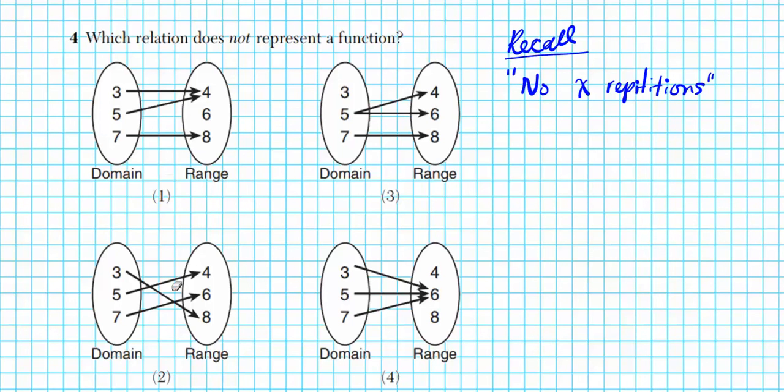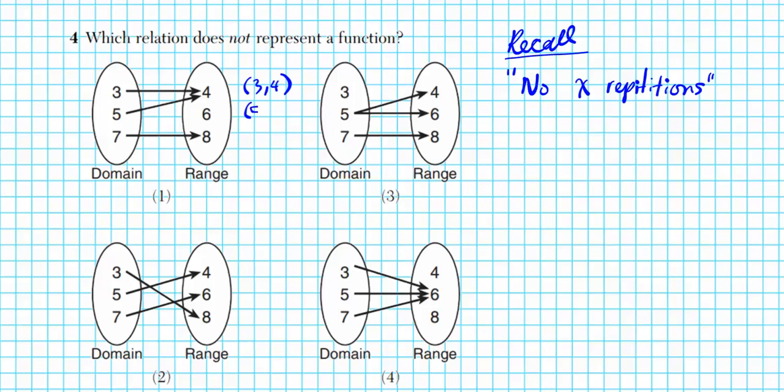If you look at all these, if you can visualize the inputs and outputs, you can clearly see what the correct answer is. But one surefire way of making sure you get the correct answer is by converting these mapping schematics into coordinates. So let's formulate coordinates. Let's look at option 1. Option 1, 3 goes to 4, ordered pair 3, 4.